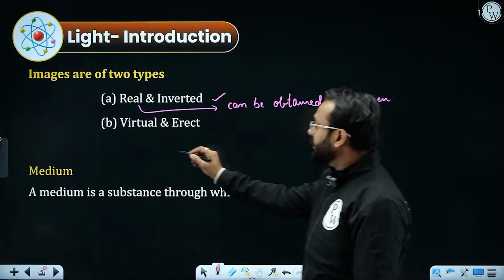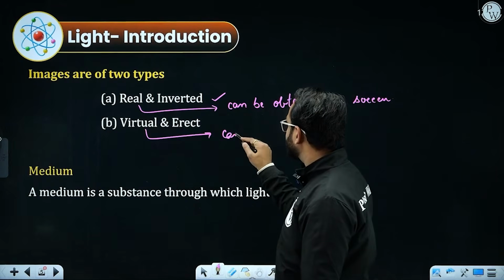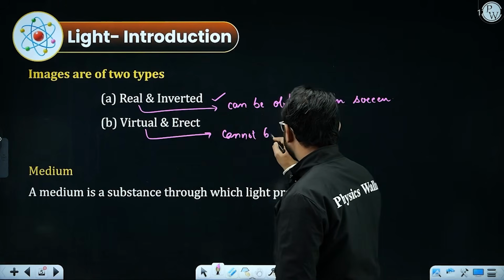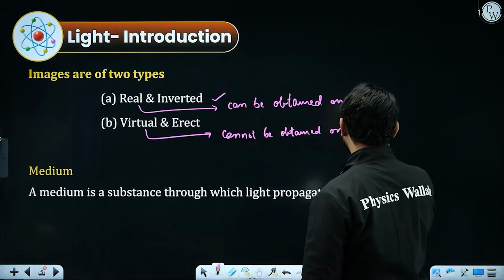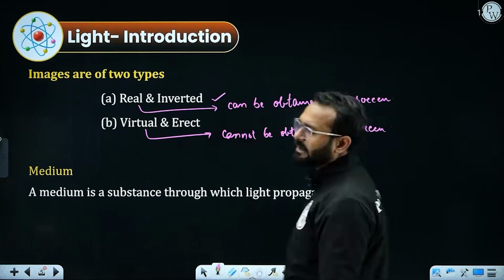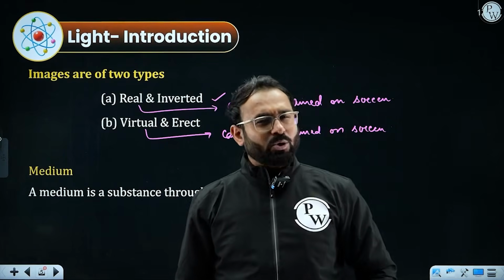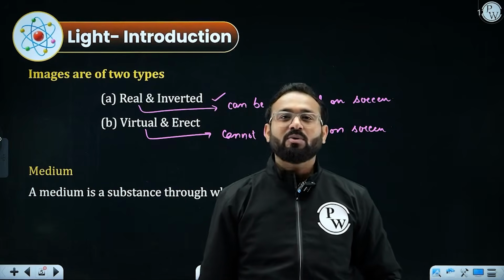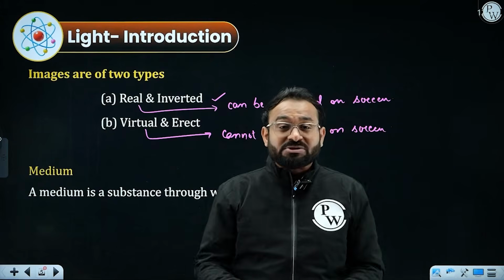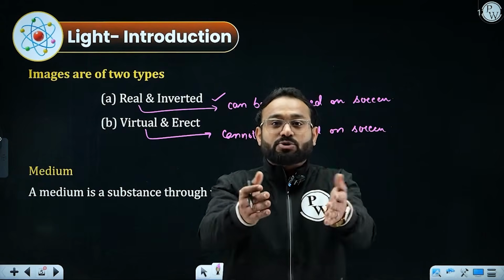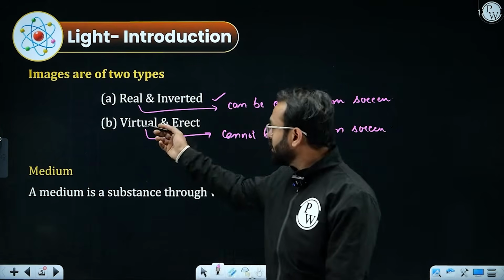Whereas there is another kind of image, that is virtual and erect. A virtual image cannot be obtained on screen. For example, when you are standing in front of the plane mirror, do you require any screen to see your image? No, never. You do not require any screen to see your image. What you see of yourself inside the mirror, you do not require any screen. So such images are called virtual images.